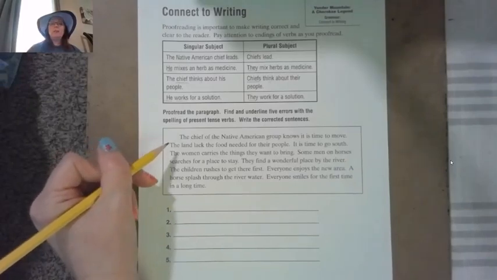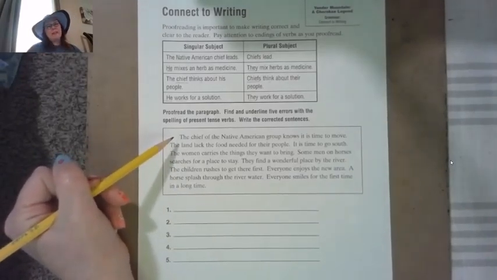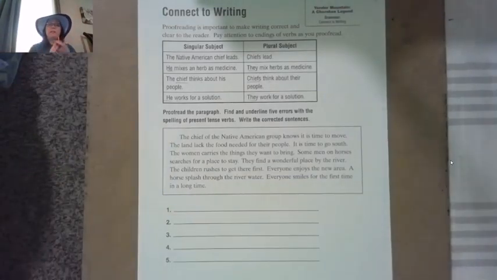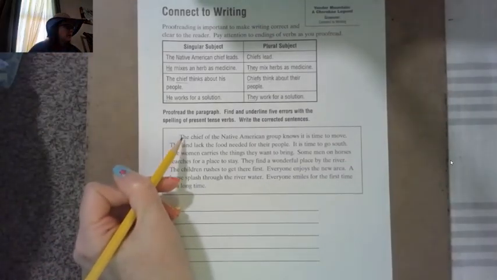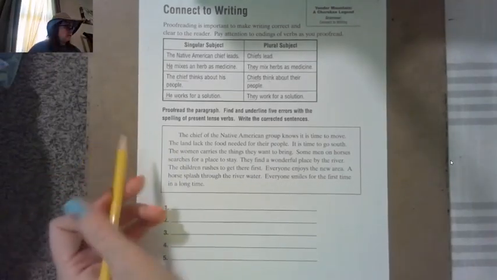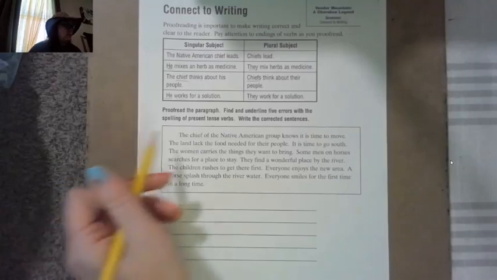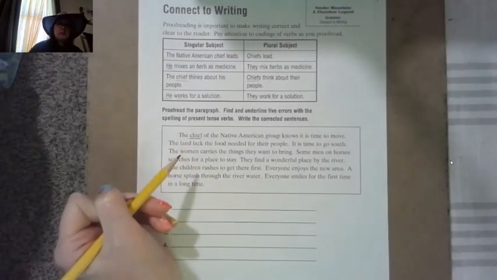Let's take a look at our paragraph. I'm going to read the first sentence and let's see if something doesn't agree. Let's find our subject and then let's check it out. The chief of the Native American group knows it is time to move. What is the subject of this sentence? The chief of the Native American group. We're talking about the chief. What does the chief do?